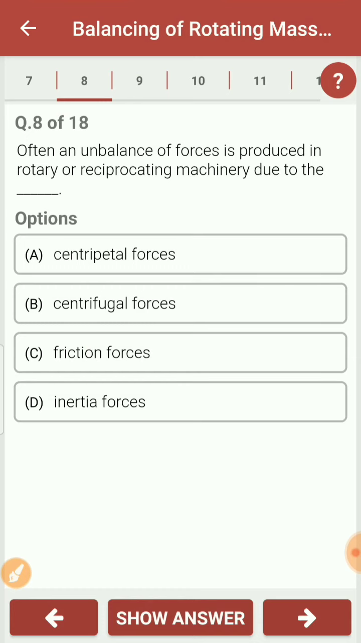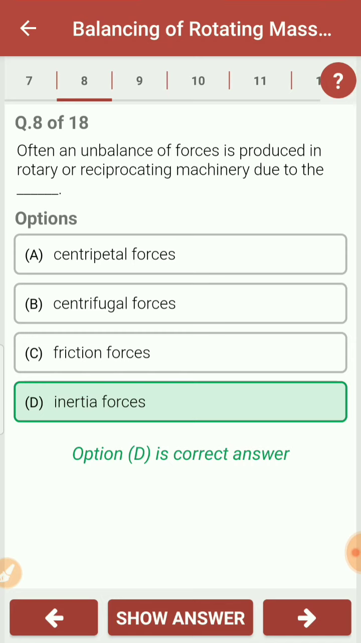Often an unbalanced force of the system is produced in rotary or reciprocating machinery due to... So we know that in a rotating machine, the unbalanced forces are produced due to the centrifugal force, but in case of the reciprocating machine, the unbalanced forces are produced due to the reciprocating motion of the piston. So to summarize that,